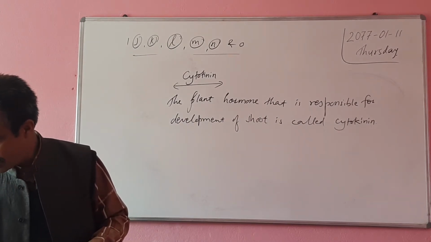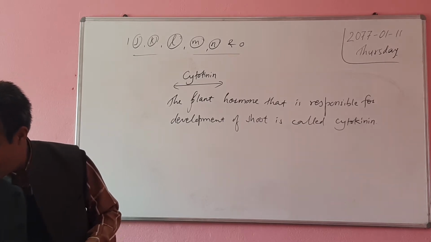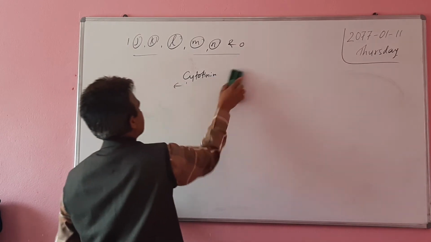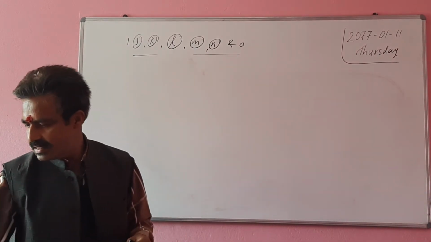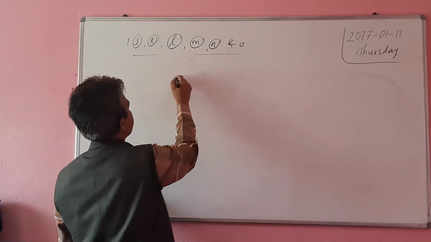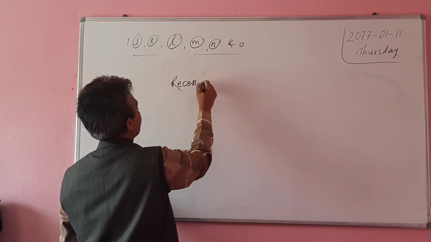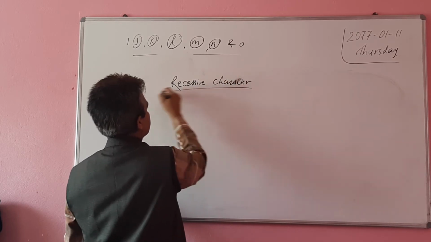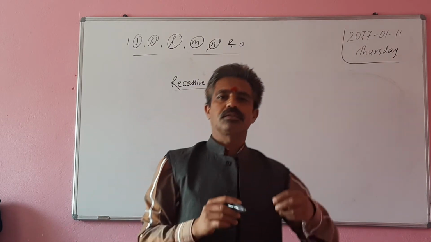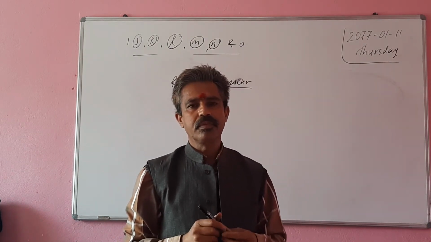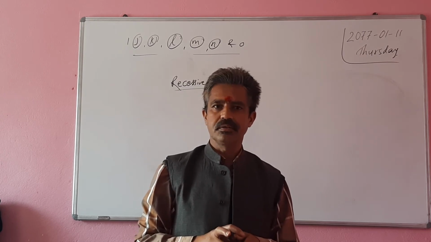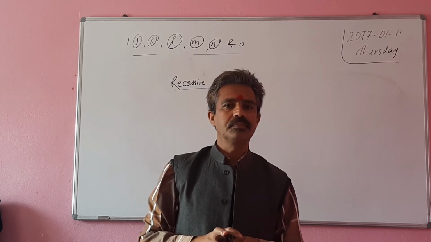Students, now we are going to discuss the next question, that is, what is recessive character? Recessive. Students, there are two types of characters, right? What are they? Dominant character and recessive character. Then what is recessive character?